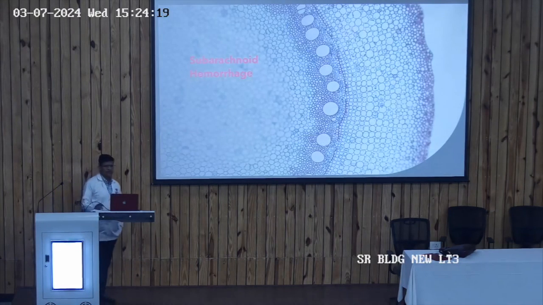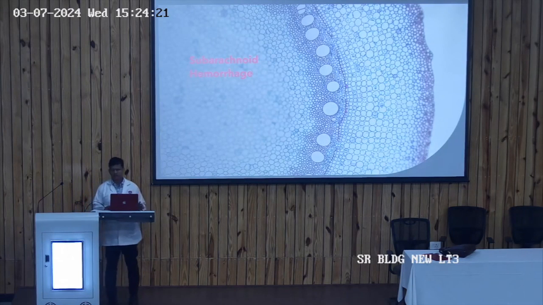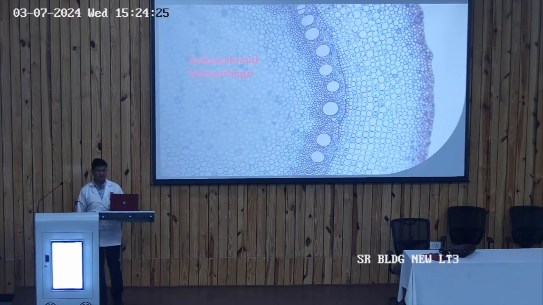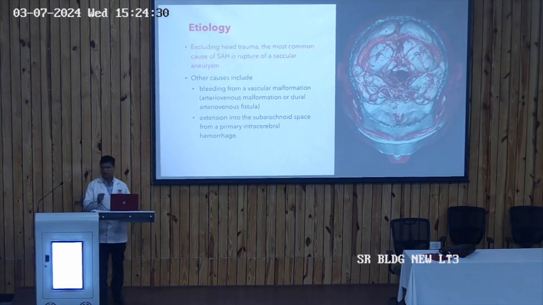Next is the subarachnoid hemorrhage, that is bleeding into the subarachnoid space, which is lying between the pia mater and the arachnoid mater. So what is the cause of subarachnoid hemorrhage? The most common cause is head trauma. Any trauma to the head can lead to subarachnoid hemorrhage, and the second most common cause is the rupture of a saccular aneurysm. So these are the two most common etiologies of subarachnoid hemorrhage: head trauma and rupture of a saccular aneurysm.